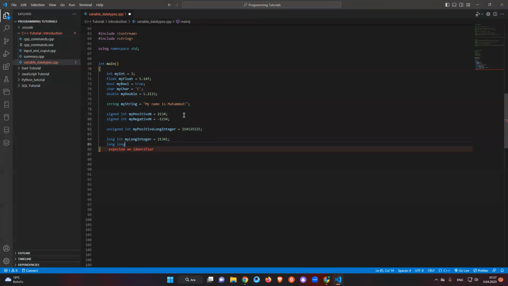And for long long, we can say my long long integer. We can add there a lot of numbers like that. We can use it like that. If you try with this one, it will not work. By the way, it's saying too large.